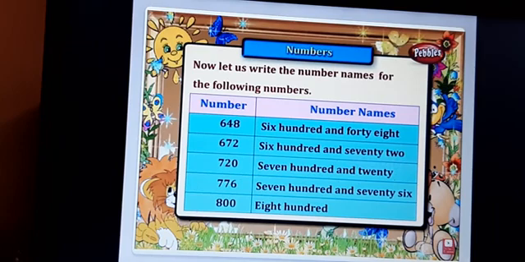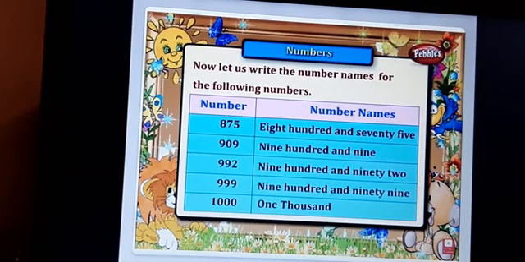So hundreds place will be taken as 7. So hundreds place 7, 700. Tens place 2, 20, and ones place will be 0. So it will be kept 0 itself directly. So it will be read as seven hundred twenty. Okay. So understand that and write and read correctly, children.